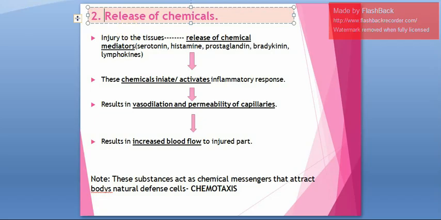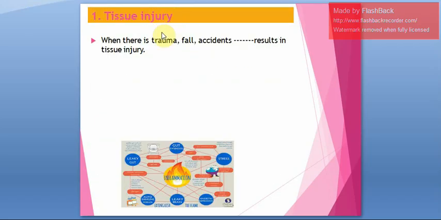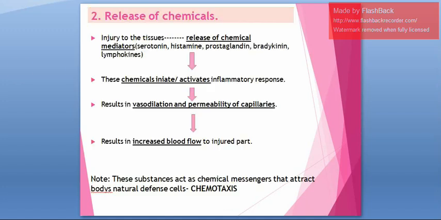So, first stage I'll recap, first one is tissue injury. Whenever there is any trauma or injury, there will be bleeding and there is tissue injury. Next, once there is injury to the tissues, there is release of chemical mediators like serotonin, histamine, prostaglandin, and because of these chemical mediators, it will activate your inflammation, because of which vasodilation happens and there is permeability of capillaries, that the cells will become leaky. Because of that, more and more blood flow will be there to the injured part.